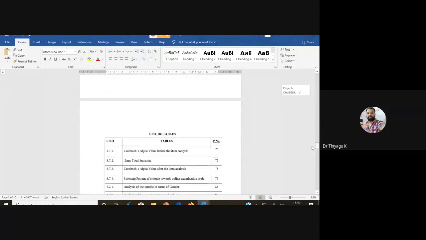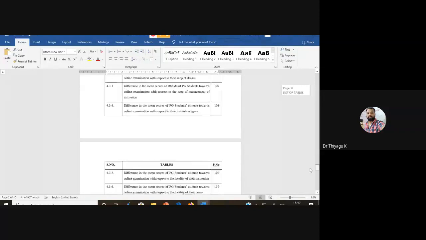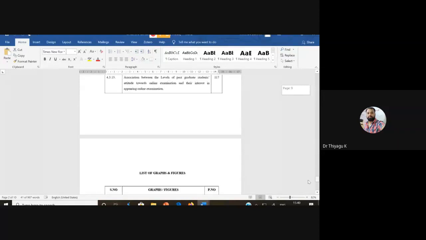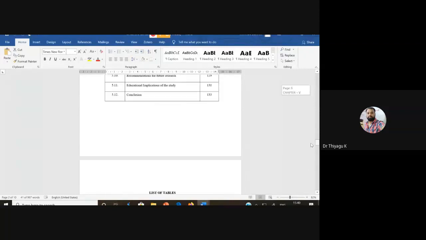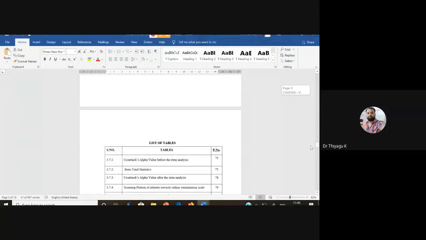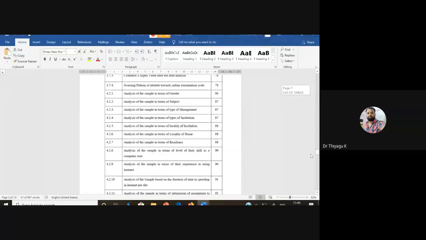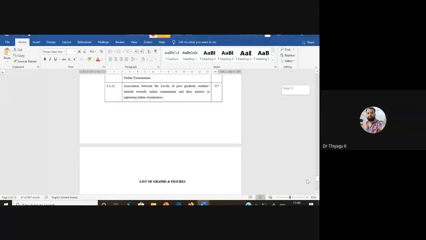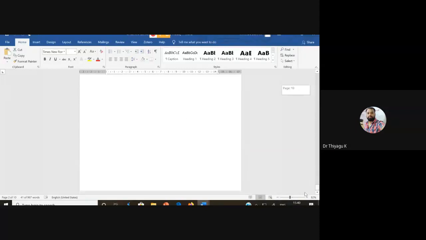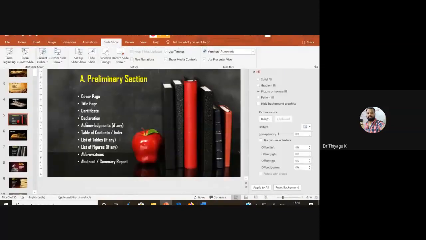But these two things, list of tables and list of graphs, you have to incorporate after the acknowledgement. After the acknowledgement, you have to incorporate the table numbers with page numbers, and the list of graphs and figures. This is all the preliminary section. Once again, I am going to make PPT slides. Now we have some input about this.